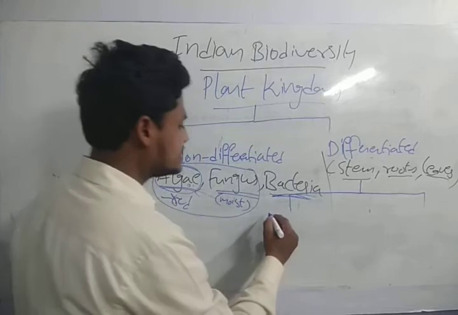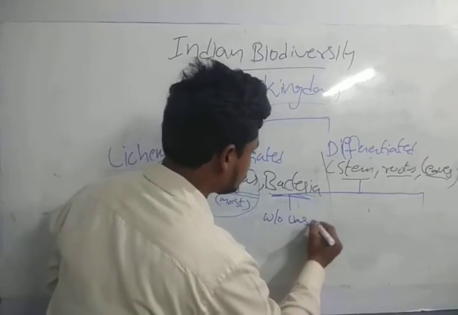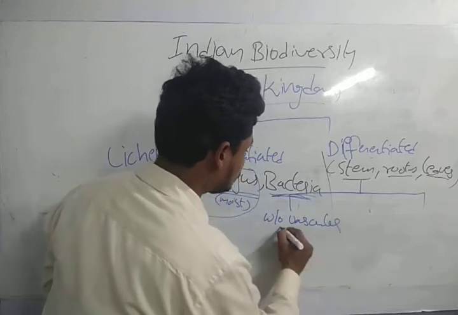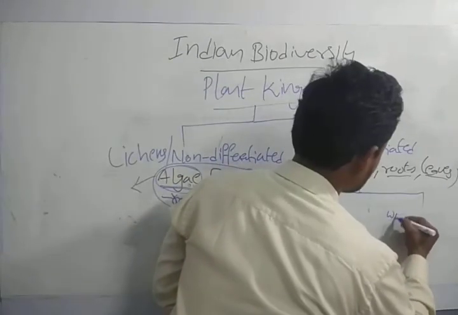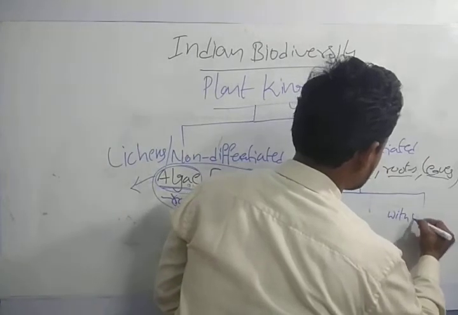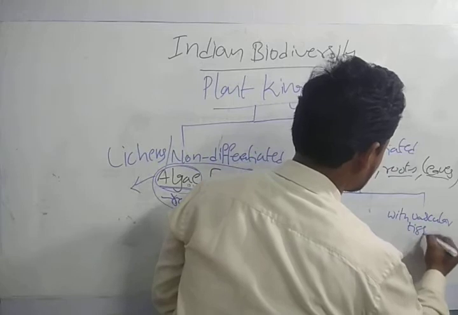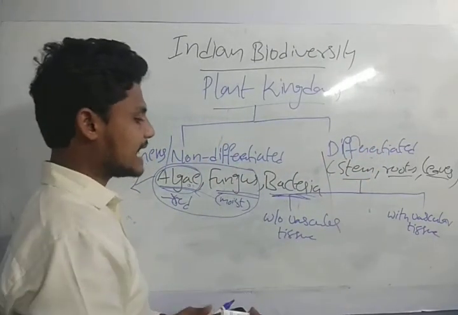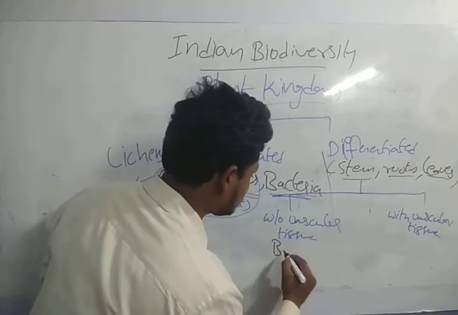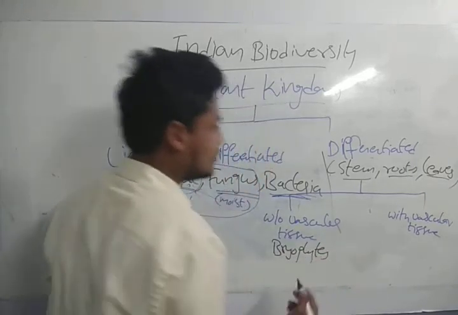This is without vascular tissue. This is with vascular tissue. Without vascular tissue, we have the example of bryophytes.